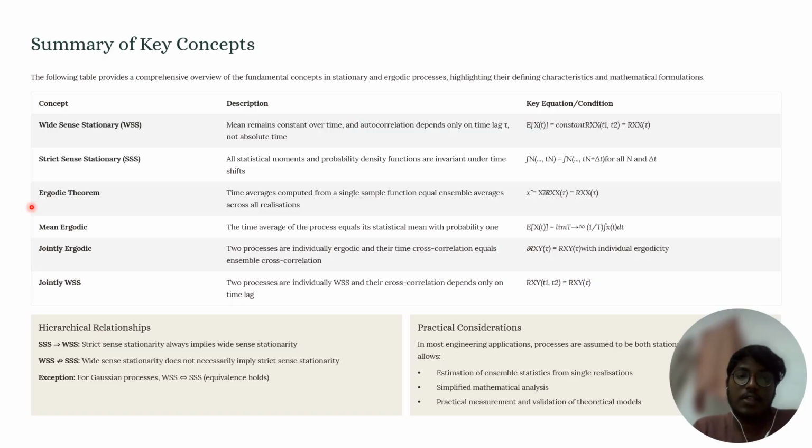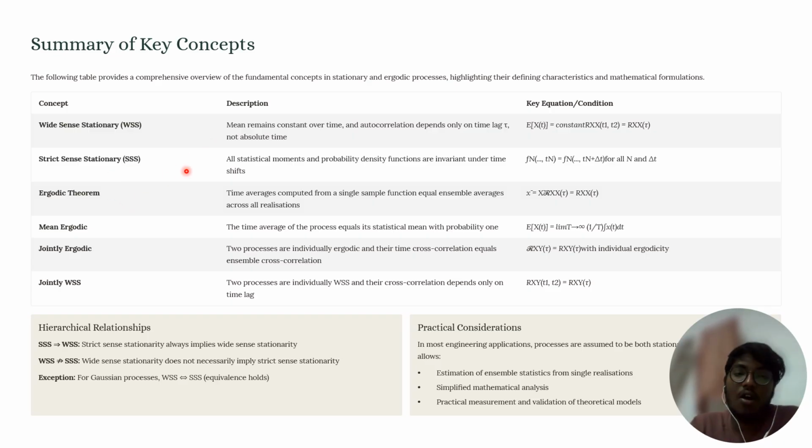Okay, let us see the summary of the concept. First, wide-sense stationary process. Okay, this is also called a wide-sense stationary process. Conditions for a random process to be wide-sense stationary are, first of all, the mean remains constant, and the autocorrelation function does not depend on absolute time, it depends on the time difference.